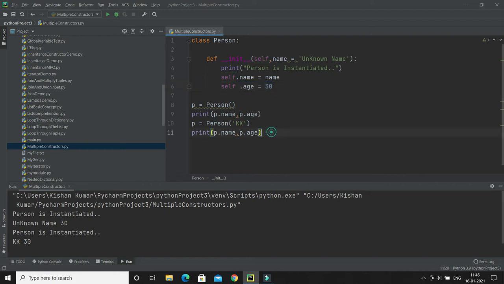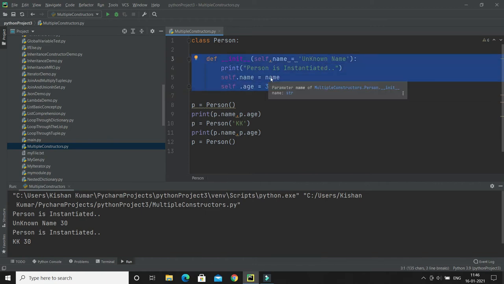Now the thing is that I want to create a person object by passing many parameters, right? I don't know how many parameters I have to pass. Then what do I have to do, define multiple constructors over here with a different number of parameters? No, you don't really need to define that, guys. We can accommodate those things in the single constructor itself, right?